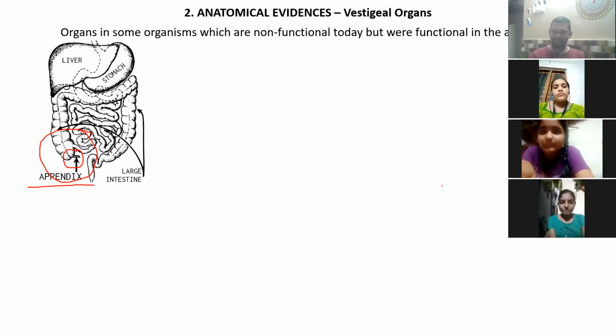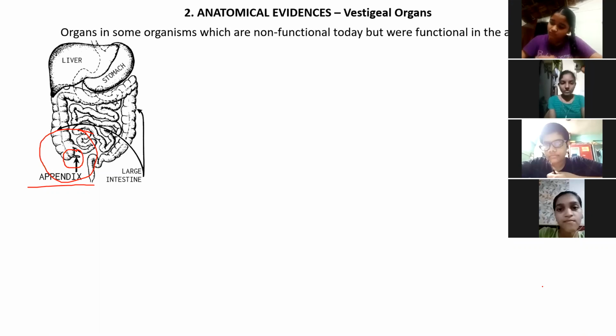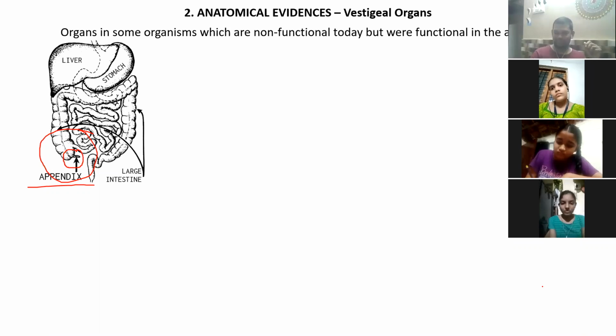Okay. So now the question should be, if it has no function, why is it still there? Any answer? Try and think about it. We can discuss that in the next class. If this vestigial organ does not have any function, why is it still there? Why has it not gone away? Right? Let's see if you can come up with something. Everybody has to think about it. Okay. So appendix, also known as the vermiform appendix. That is an example. Okay.